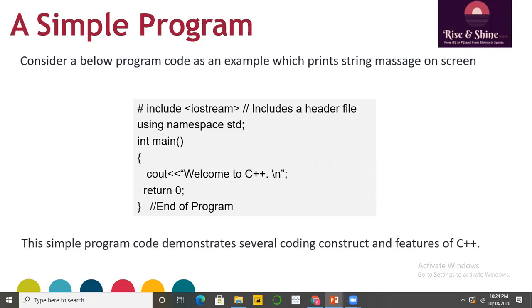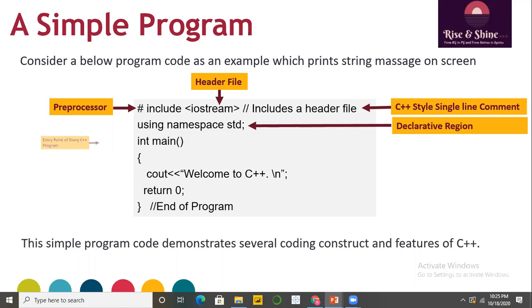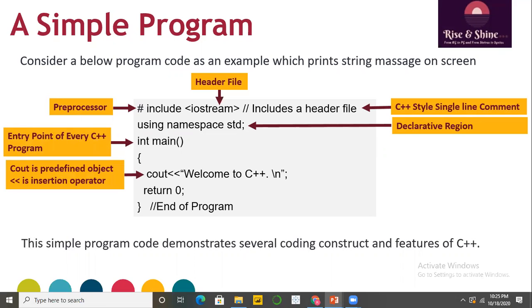This simple program code demonstrates several coding constructs and features of C++, such as what you mean by preprocessor, what is the use of the header file, how we do commenting in C++ using the new C++ style, what you mean by namespace or the standard namespace, and the entry point of every C++ program, that is the main function.